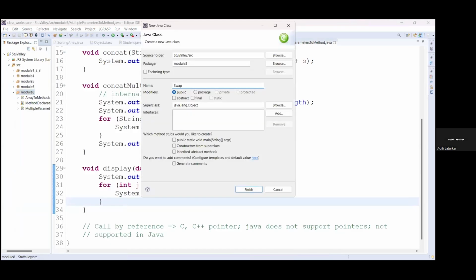I will be using swapping as the name for the class, and this example is for passing an object to a method. Include the main method.